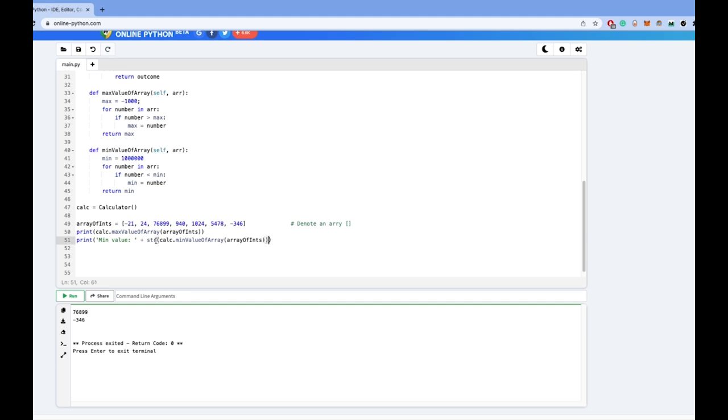Now remember, when you're printing a number in combination with the text value, you need to add str and encompass the number in parentheses. This will cast the integer or float or Boolean primitive into the string primitive type to allow you to use this plus symbol to combine the two string values.